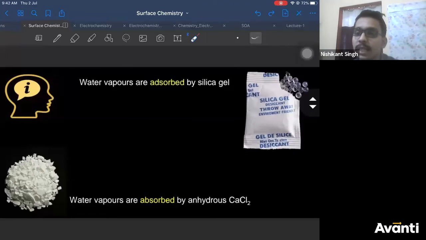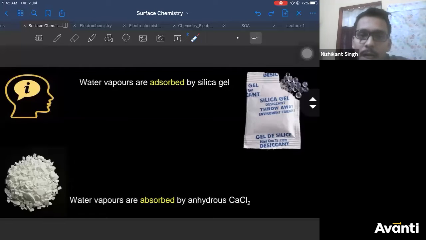Some changes can happen. For example, surface can become thin, but it is not necessary. It is not a significant factor which you should observe here. Sometimes changes may happen at the surface. Example is rusting of iron. Okay.